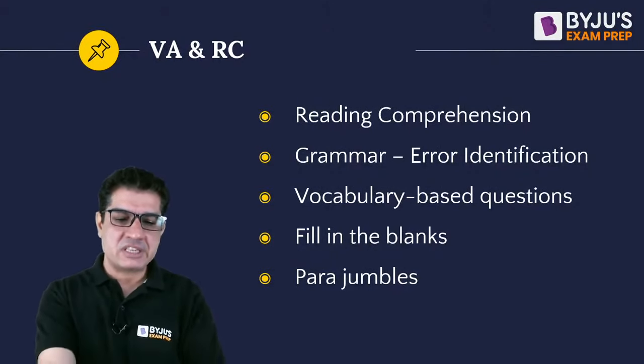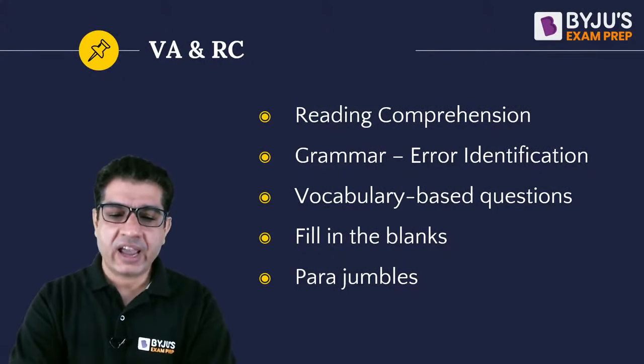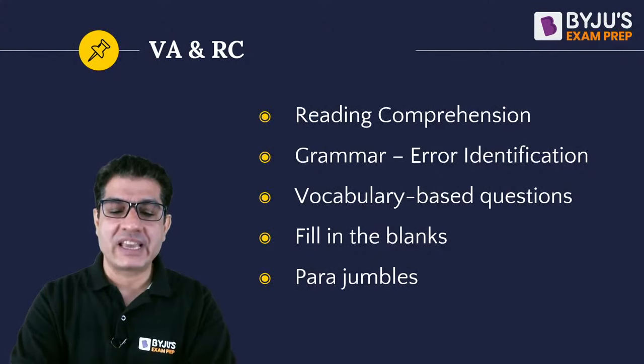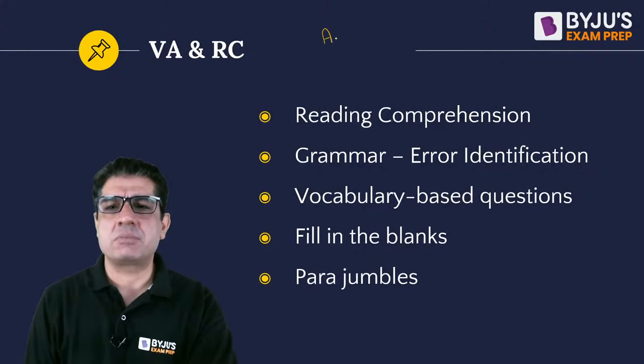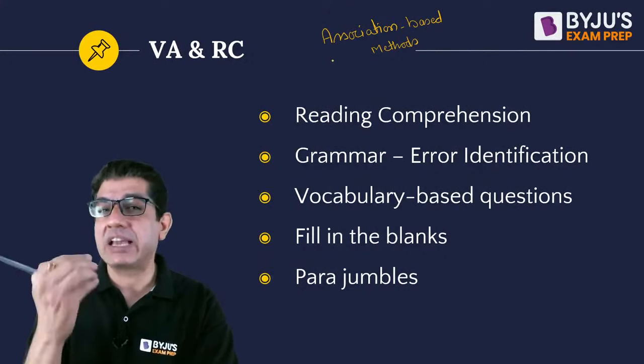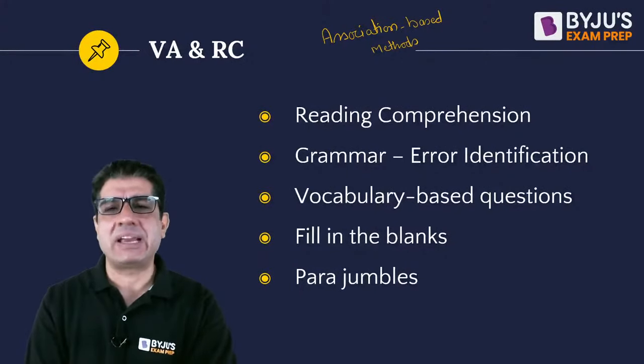Okay, let me see, there are some questions streaming in. Having trouble remembering words? We have taken dedicated sessions on this, but here is one simple little tip. Use association based methods. Association based methods say that you link the meaning of a word with something else which is preferably already in your mind.